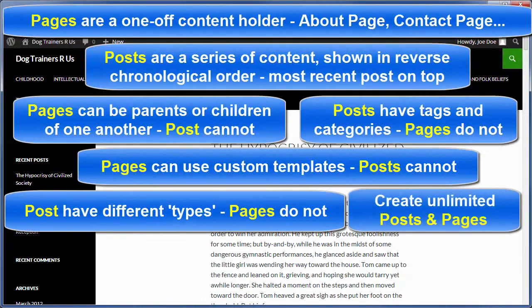And you can create as many different pages as you want, just like posts, and posts show up in your RSS feeds, but pages do not.